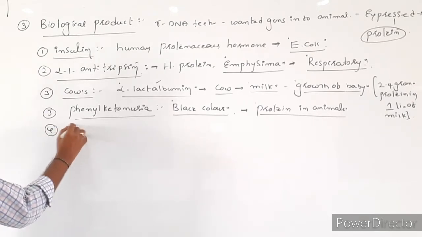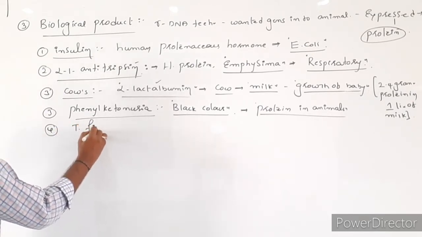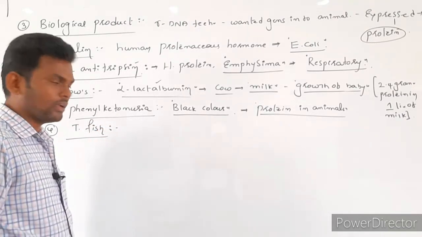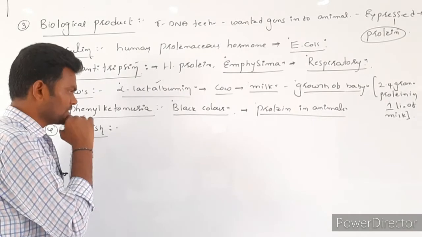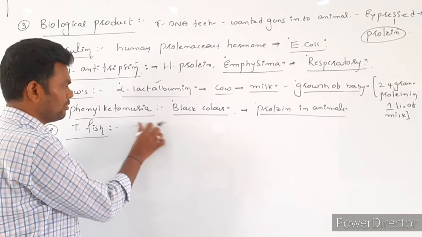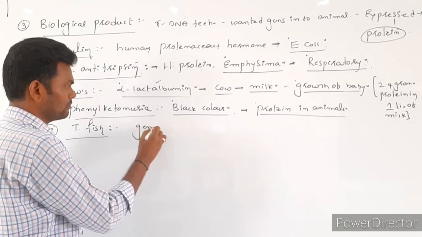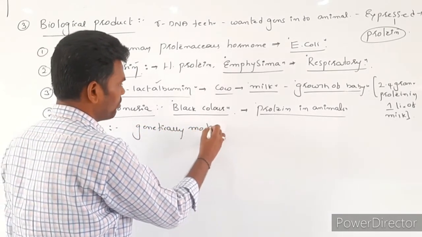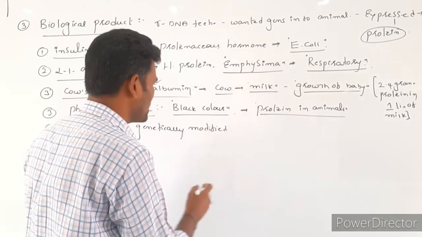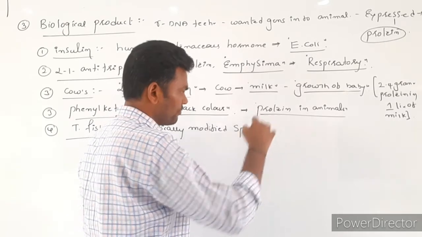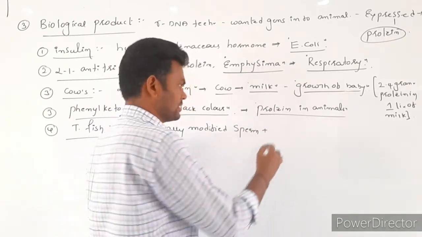And next one is the preparation of transgenic fish. Here, transgenic fishes are prepared: first, genetically modified sperm cells are fused with normal egg cells.